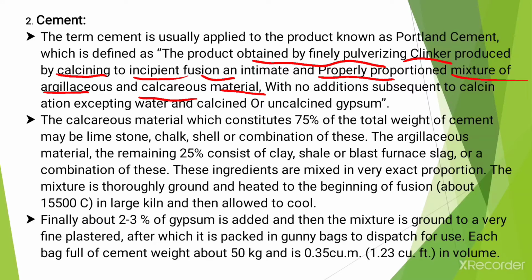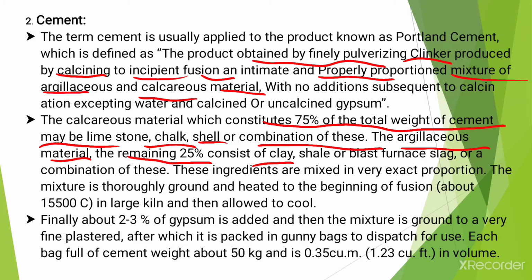Okay, and there are no additions subsequent to calcination excepting water and calcined or uncalcined gypsum. Now the calcareous material, which constitutes 75% of the total weight of the cement, may be lime or limestone, chalk, shell or a combination of these, and the argillaceous material, the remaining 25%, consists of clay, shell or blast furnace